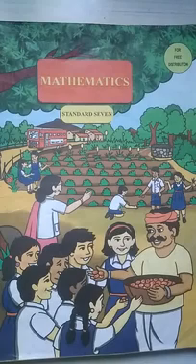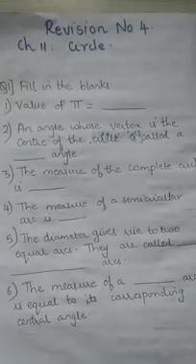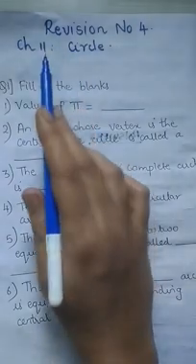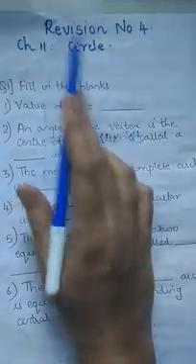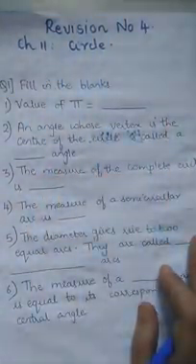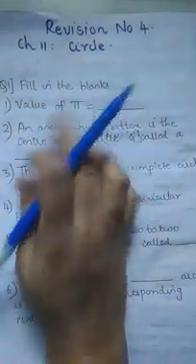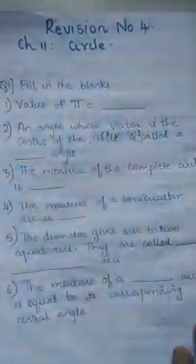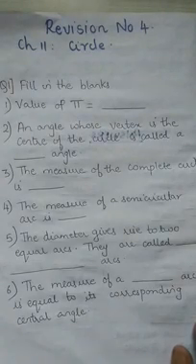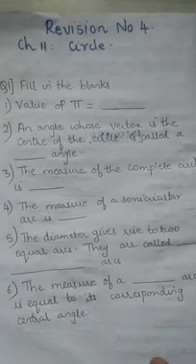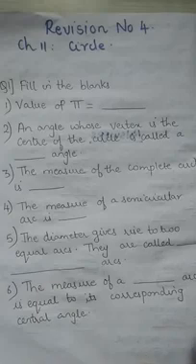Kindly take out your pencil, pen, and notebook and be ready for the class. Let's start with revision number 4, chapter 11, circle. Put today's date and start writing, girls. Question number 1, filling the blanks. There are a few filling the blanks from this chapter. I have jotted them down. Apart from this, you have to study everything that I have been explaining to you all these days. Nothing has to be skipped, girls.